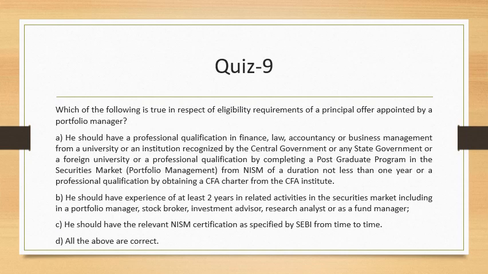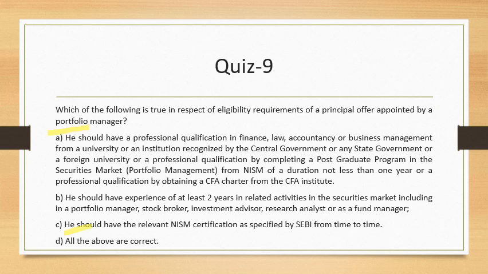This takes us to quiz 9, which is in a slightly smaller font, but I will read it for you. Which of the following is true in respect of the eligibility requirement of a principal officer? So he should have a professional qualification in finance, law, accountancy, business management from a university, and other qualifications which are mentioned in the option. So this option is definitely true. He should have a relevant NISM certification as specified by SEBI from time to time, which is also true. So this is also correct. So both A and C are correct.